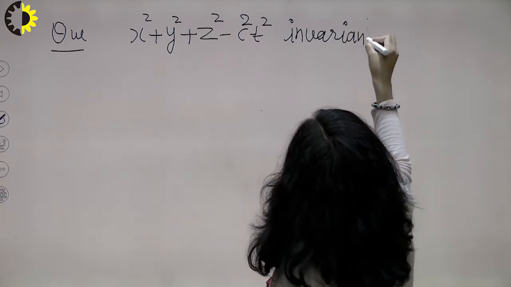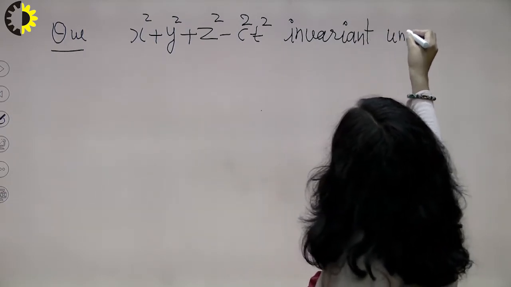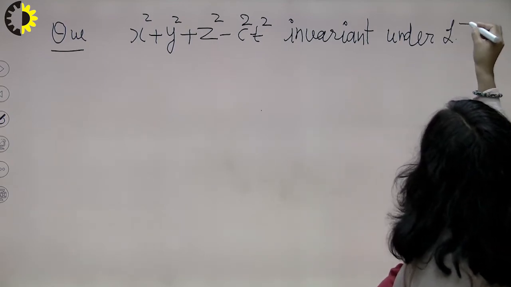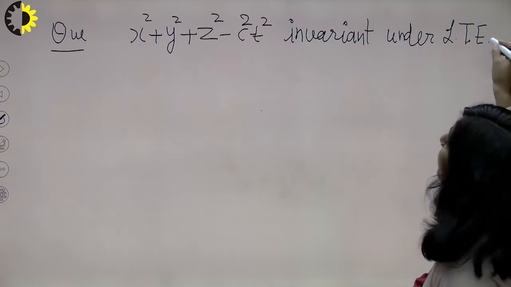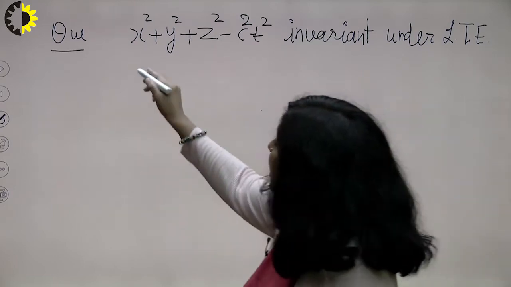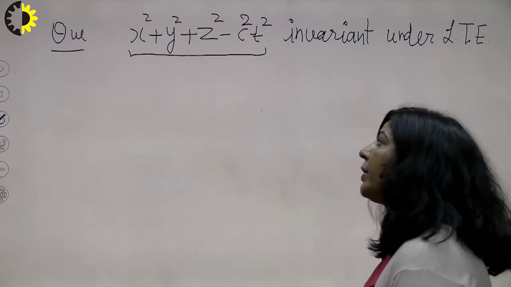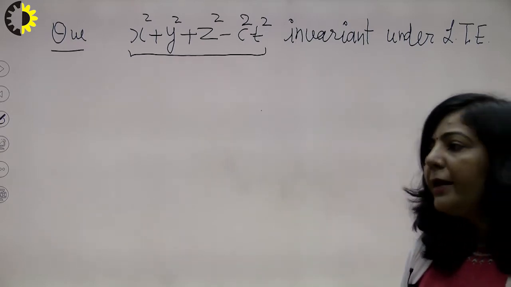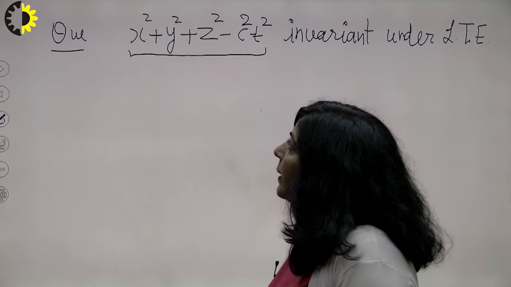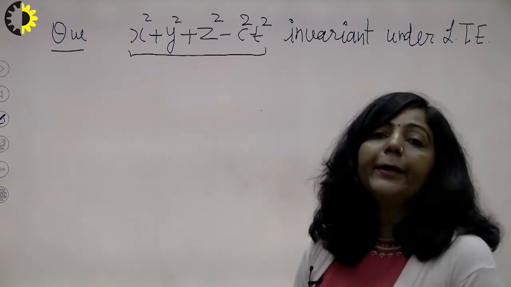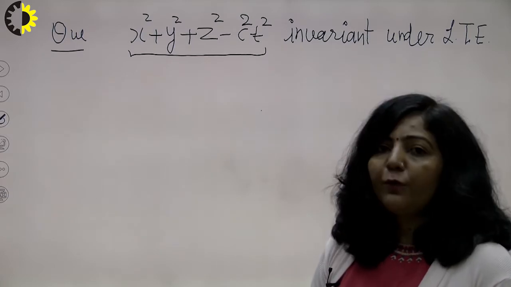Prove that this is invariant under Lorentz transformation equations. So you have to prove that this space-time interval is invariant under Lorentz transformation equations. Invariance means the form of this equation is the same in all inertial frames. That is the meaning of invariance.